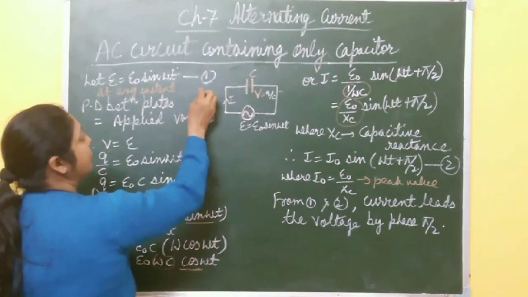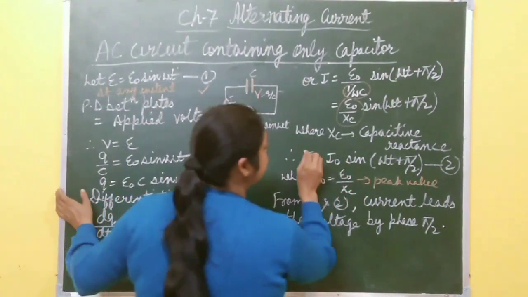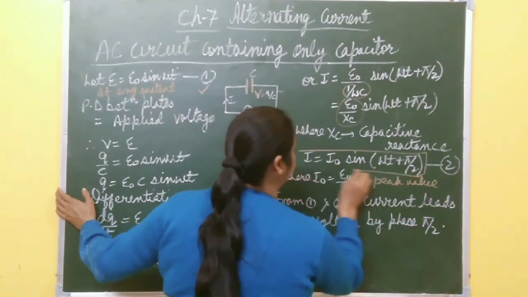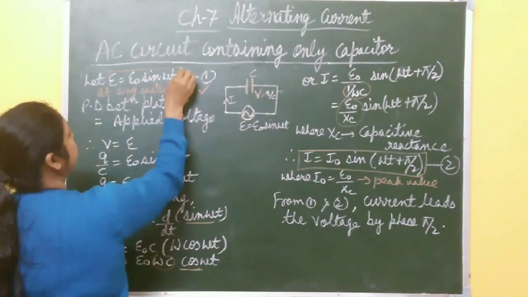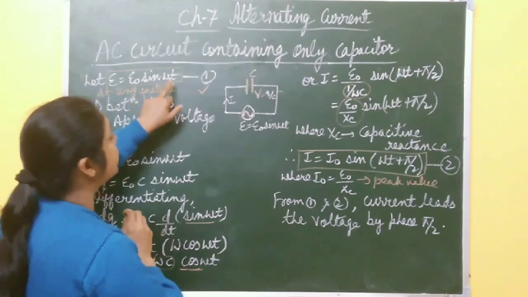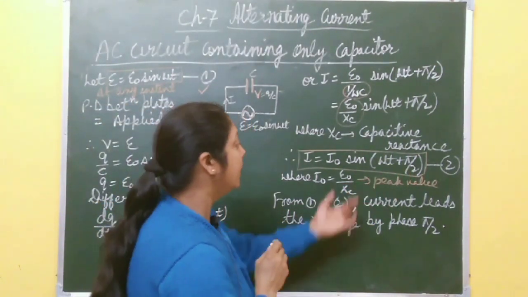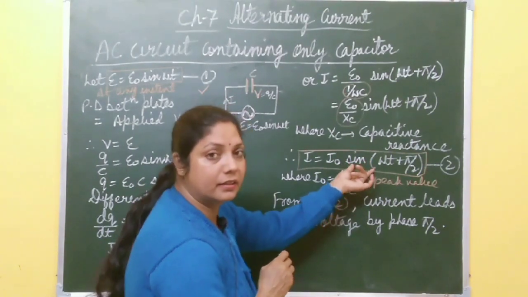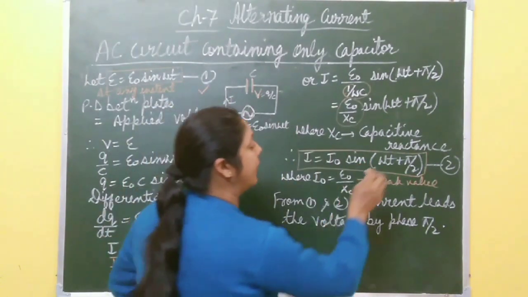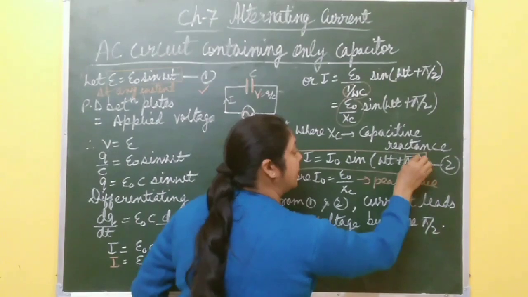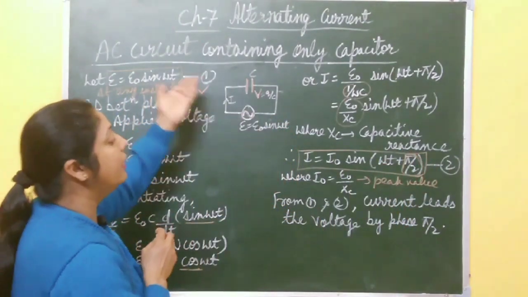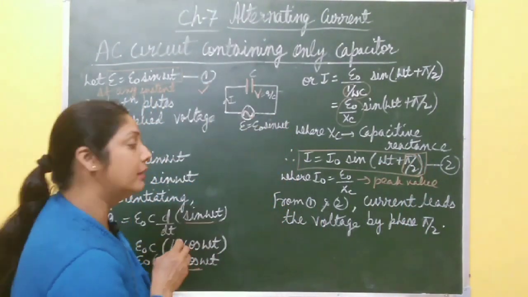Now you compare this voltage equation and this current equation. This one is current and this one is voltage. Here the phase is omega t, and here the phase is omega t plus pi by 2. It means this current leads the voltage by an angle pi by 2, or you can write this voltage lags the current by an angle pi by 2.